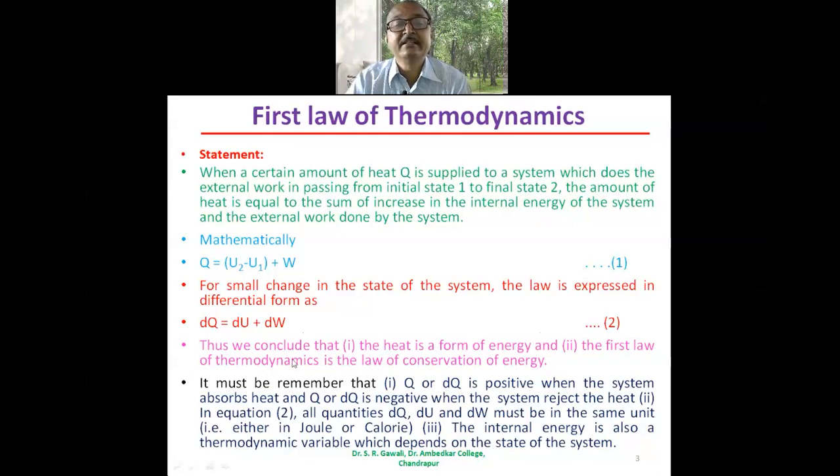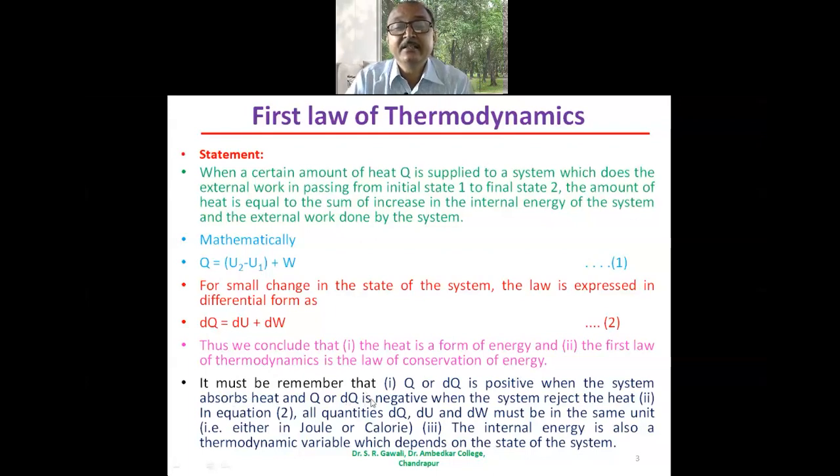Thus, we can conclude that heat is a form of energy, and the first law of thermodynamics is the law of conservation of energy. Here, heat energy is converted into the internal energy and work done. Work done is also energy, and the increase in the internal energy is also energy, and therefore the first law of thermodynamics is the law of conservation of energy.